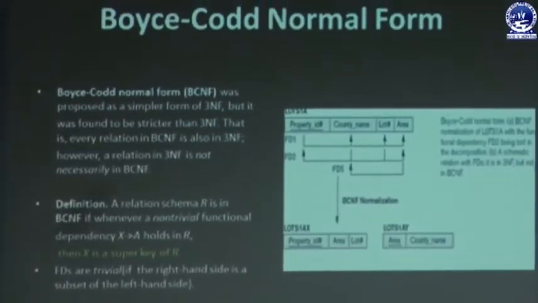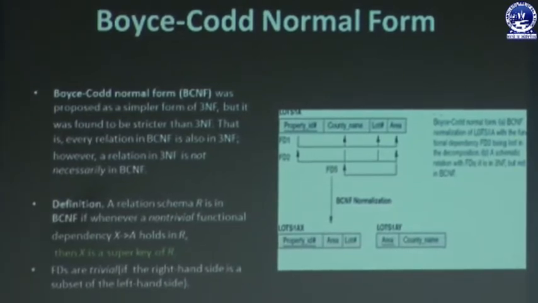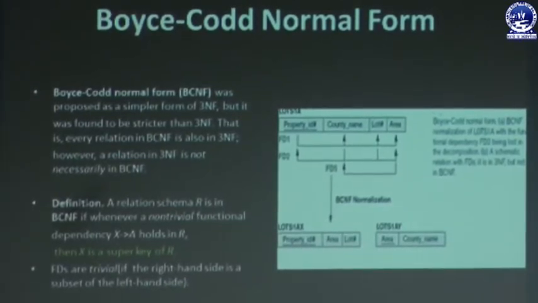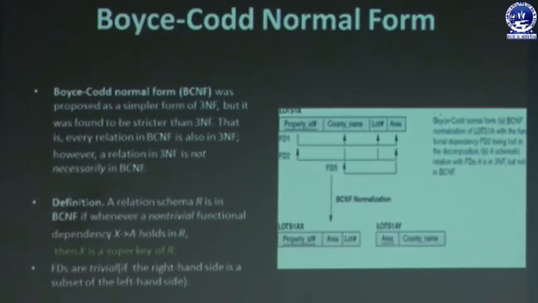A relation schema is in BCNF if it is in second NF, and if a non-trivial dependency holds, then there is only one condition, that X must be a superkey. So, this is about Boyce-Codd Normal Form, and it is stronger than third NF. If a relation schema is in third NF, it is not necessarily in BCNF, but if a relation schema is in BCNF, then it must be in third NF.